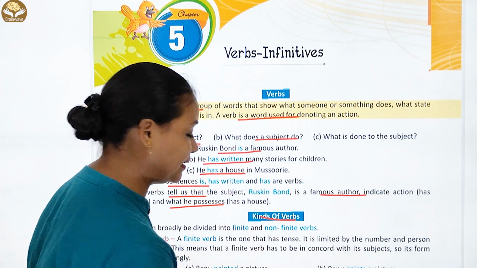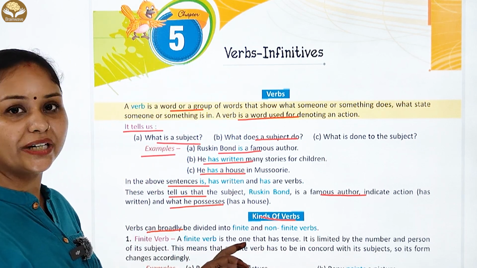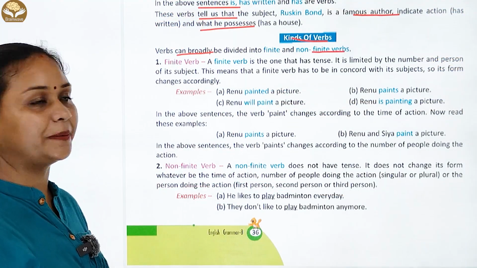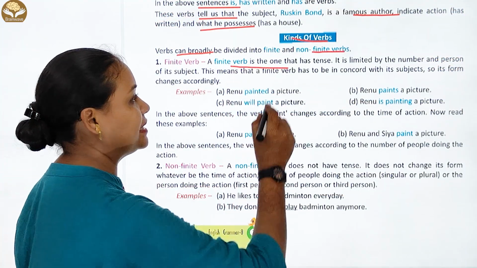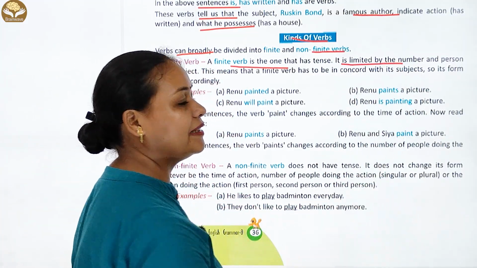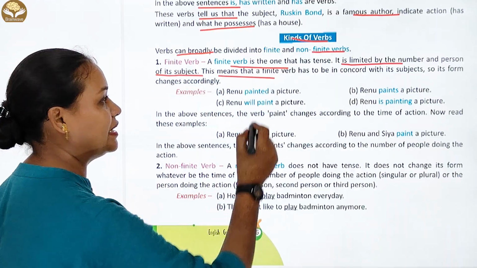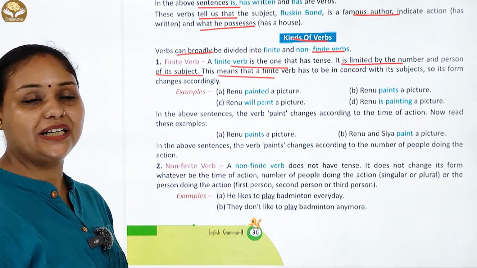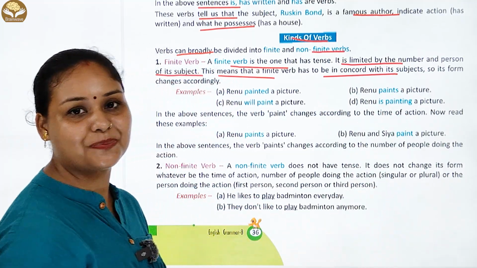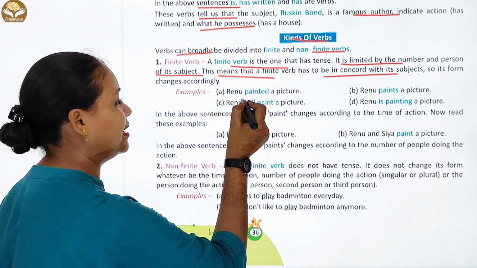चलिए kinds of verbs की बात करते हैं. Verbs can broadly be divided into finite and non-finite. पहला है हमारे पास finite verb. A finite verb is the one that has tense. It is limited by the number and person of its subject. That is, a finite verb has to agree with its subject, so its form changes accordingly.